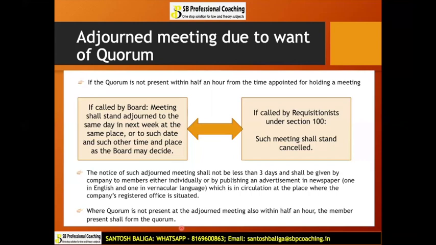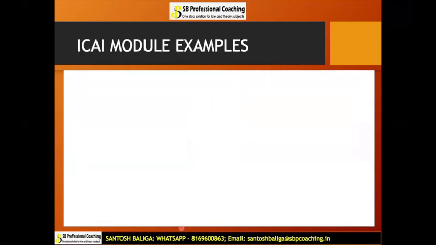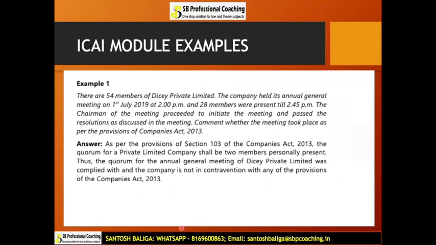Okay, so what have we understood over here? If the quorum is not present within half an hour, adjourn the meeting. If it is a meeting called by requisition, it will be cancelled. Notice not less than 3 days shall be given individually or through advertisement. And if the quorum is not present in the adjourned meeting also, then whatever the number of members present in the adjourned meeting will be considered as quorum, and the meeting will be held valid. Okay, I hope both these points of quorum are extremely clear to you, and we will now move to ICAI module examples. There are 2 examples which have been given by ICAI in the module.